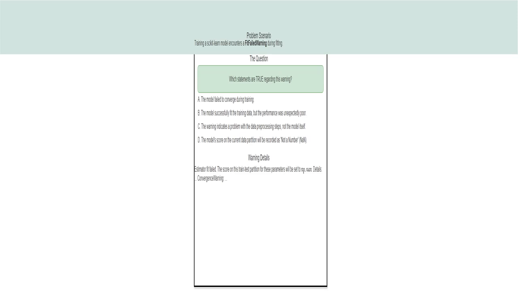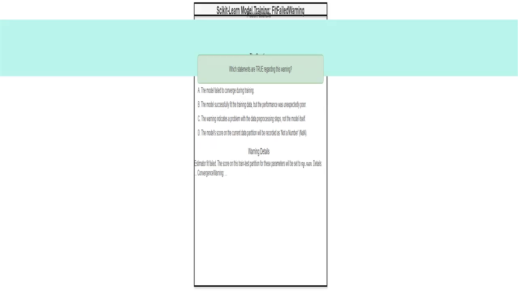I'm training a machine learning model using the popular Scikit-Learn library. During training, I get a warning message. It says the model's fit failed, meaning it couldn't learn properly from my data. The warning message mentions that the model's fit failed. Let's figure out exactly what that means. I need to choose the correct statements from a list of options. Is it a problem with the data or the model itself? Did the model even try to learn, or did it just give up?